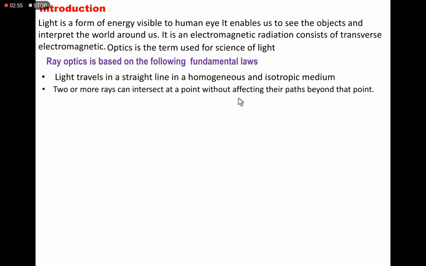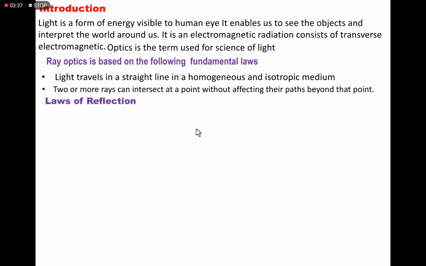Here the second law is two or more rays can interact at a point without affecting their path beyond the point. This is the interference of light. When two or more waves arrive at a point, they interfere, and when they pass from the point, they individually move away from that point. Means ahead of that point, they individually move. They will not affect each other. So these are the two basic laws.